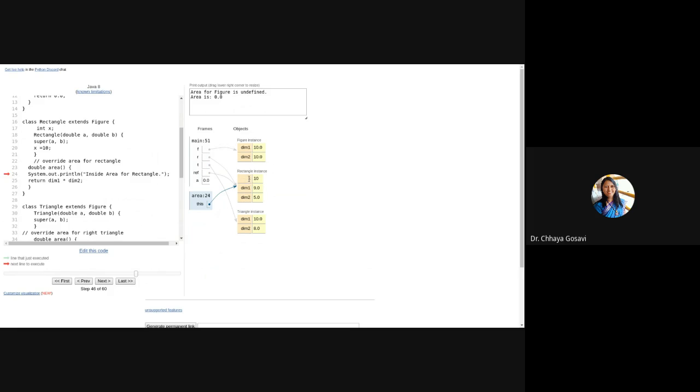It will not be able to print x because x is not defined in the figure class. Is it clear? So a parent reference can access members of the child class only those which are common between parent and child. That is the summary.